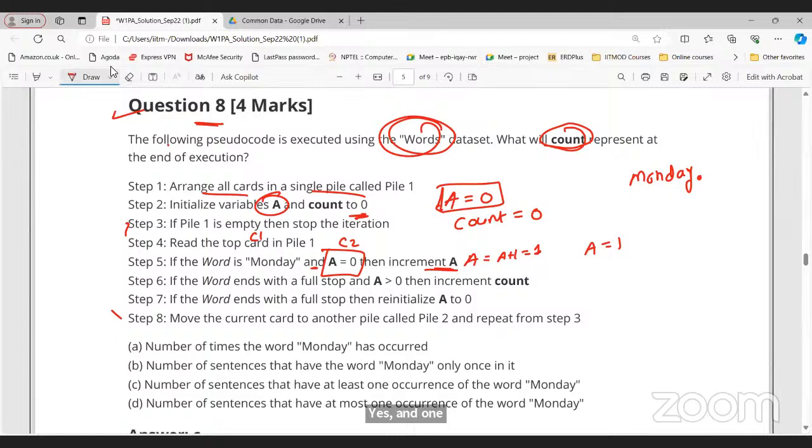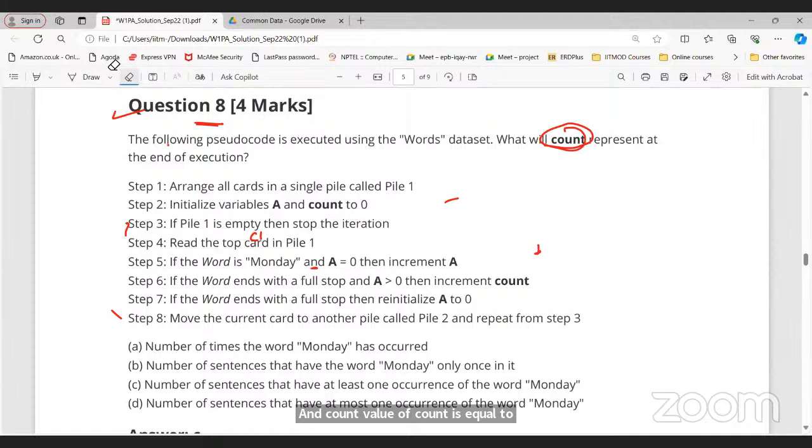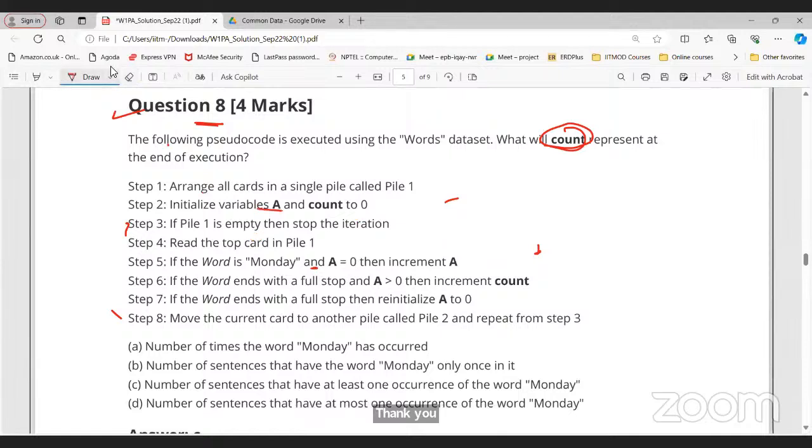Sir, can you explain it from the beginning? Yes, that's what I'm saying. Okay, let me discuss again. We have a variable A equals 0 and count equals 0, right? This is 0, 0.